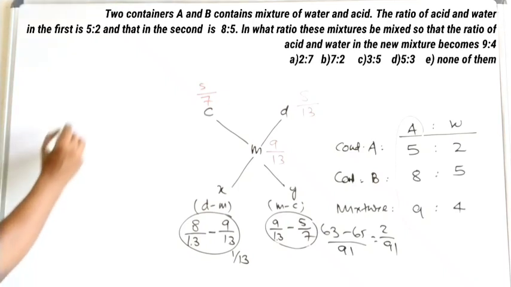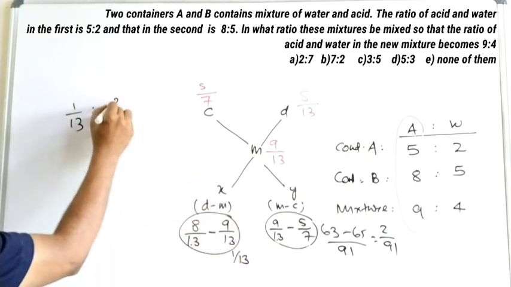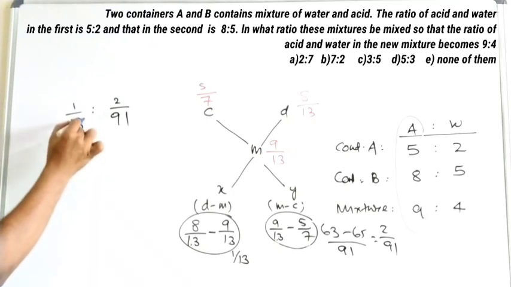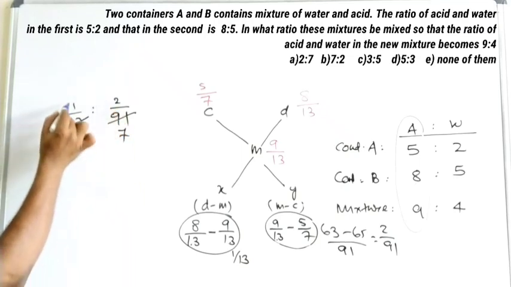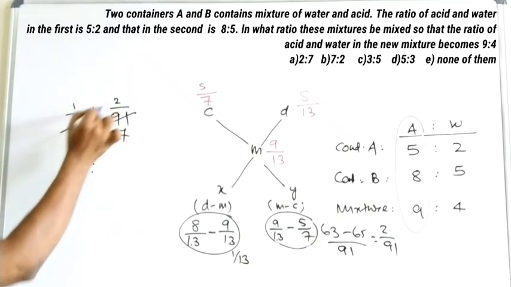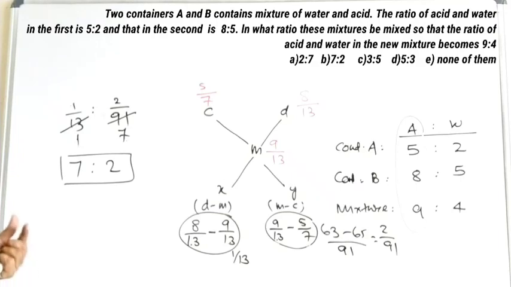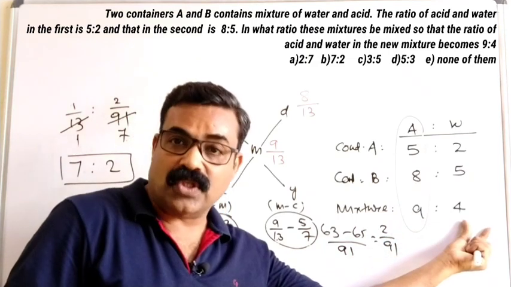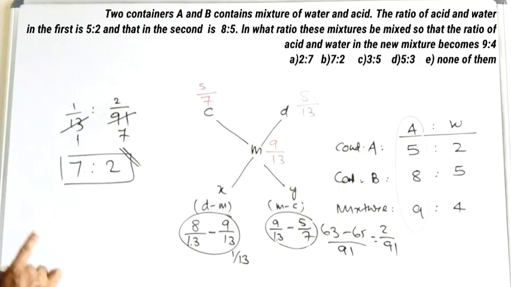So finally I got the ratio 1 by 13 is to 2 by 91. So I can cut 13 and 91, 1 time here, 7 times here. When I cross multiply, I get 1 into 7, 7, is to 1 into 2, 2. So 7 is to 2 is the required ratio in which I have to mix these two vessels to get the 9 is to 4 mixture. So this ratio is what we need to find out, and accordingly you can mark the correct option from the given options.